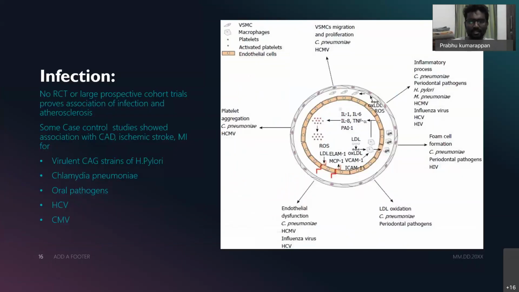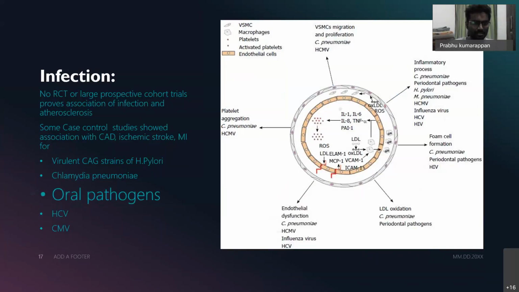So this slide shows that no big RCTs or large prospective cohort trials prove any association of this infection with atherosclerosis. But there are multiple case control studies which showed association with coronary artery disease, ischemic stroke, and also MI for various virulent strains of H. pylori and Chlamydia pneumoniae. In fact, in a study where they gave long-term antibiotics, azithromycin and gatifloxacin, for 1 to 2 years, they found that longer duration of antibiotics reduces the atherosclerotic risk, but it doesn't clearly show an association between a particular organism and atherosclerosis.